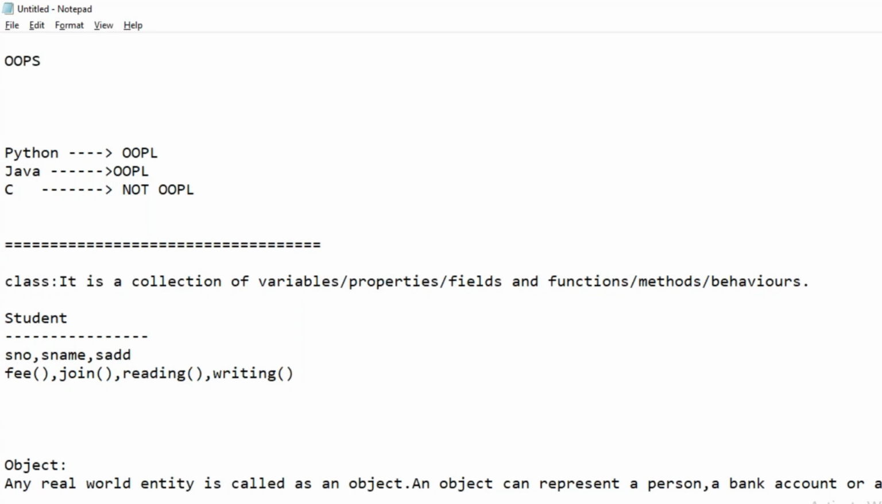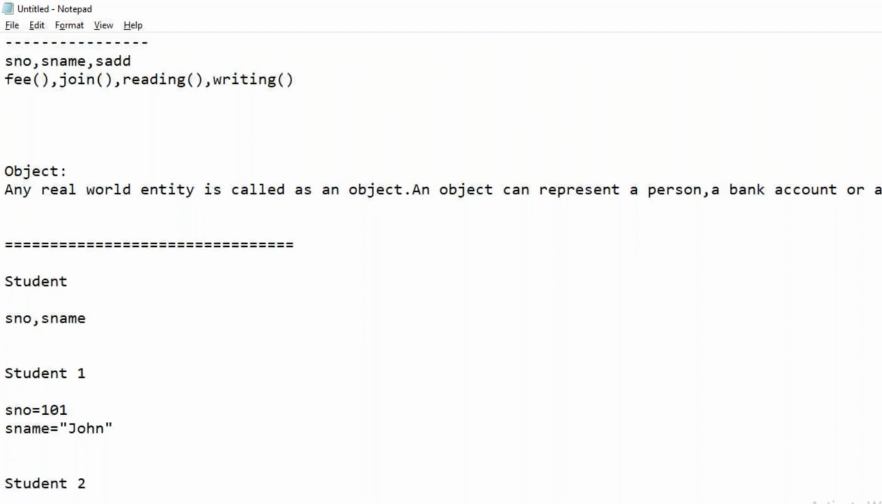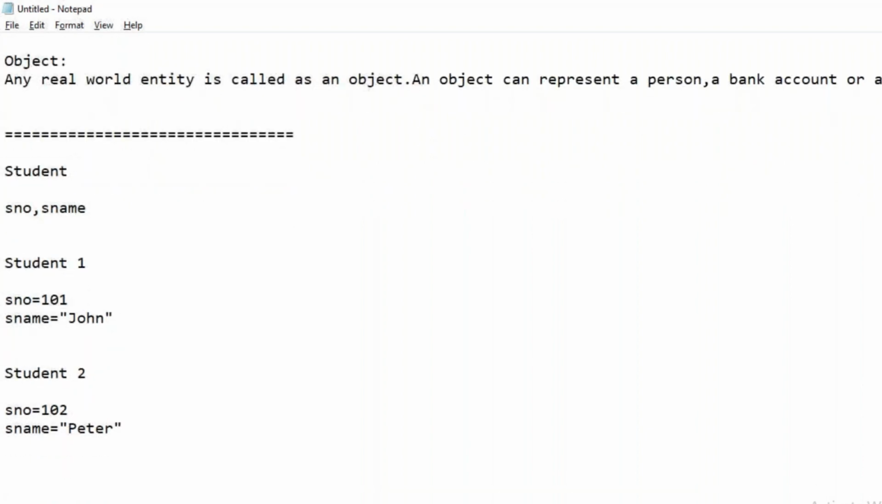In order to clearly understand the difference between a class and an object, we will consider it like this. Student, here SNO and SNAME, something like that I've taken. Student 1: SNO equal to 101, SNAME equal to John. Student 2: SNO equal to 102, SNAME equal to Peter. Let me draw.